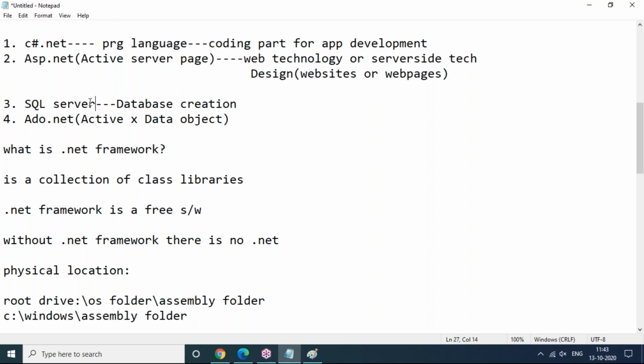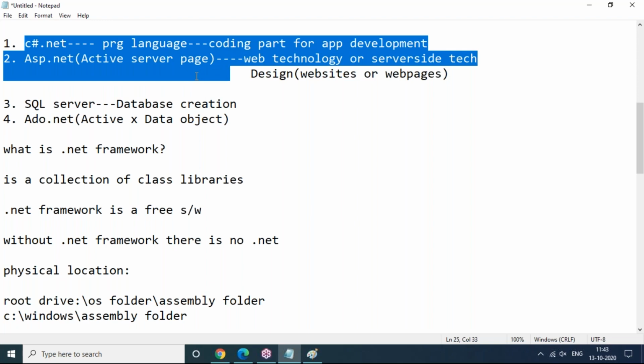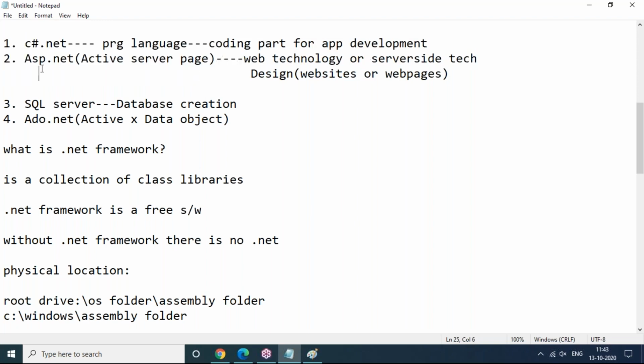You can attempt interviews for SQL Server developer roles after taking the course here, because that much depth will be covered in SQL Server programming. If you want to apply for a job role only as SQL Server developer, you can do this because it's comparatively easy to manage compared with C Sharp and ASP.NET. Those who feel some coding is lengthy in ASP and C Sharp, if you feel very comfortable in SQL Server, you can apply for jobs on SQL Server only.